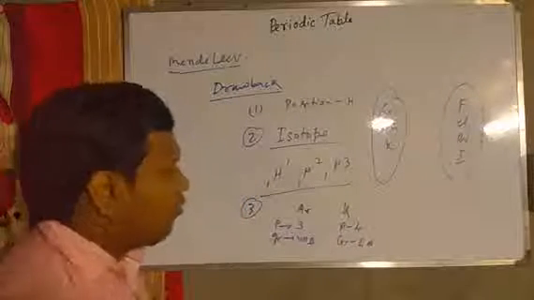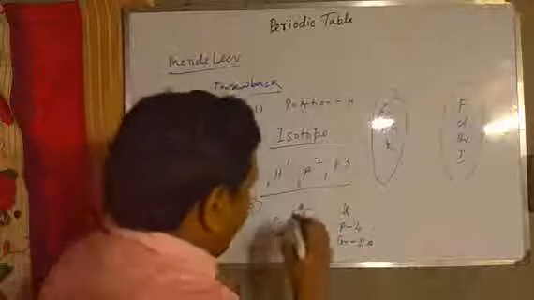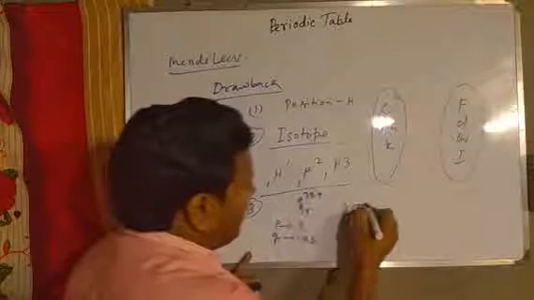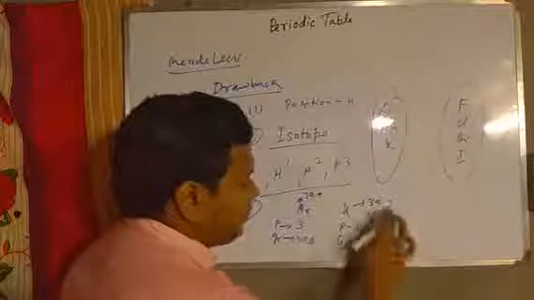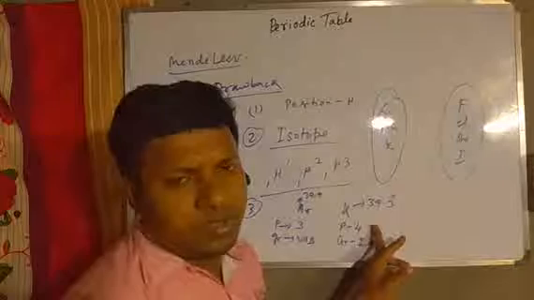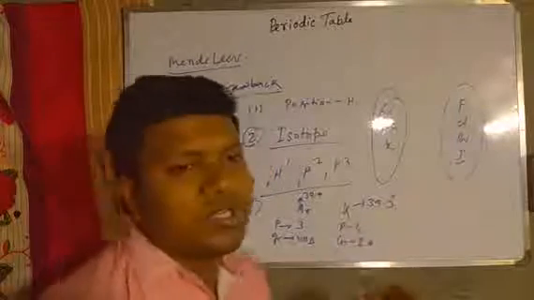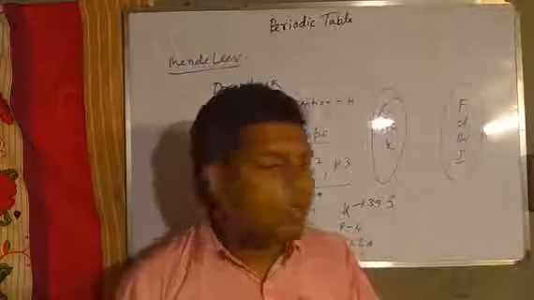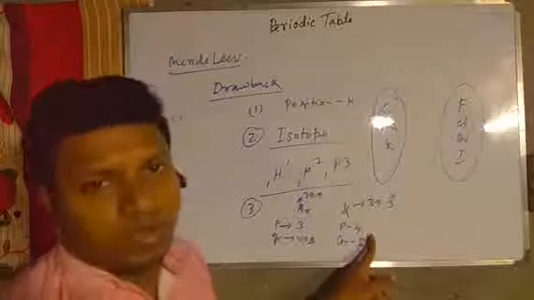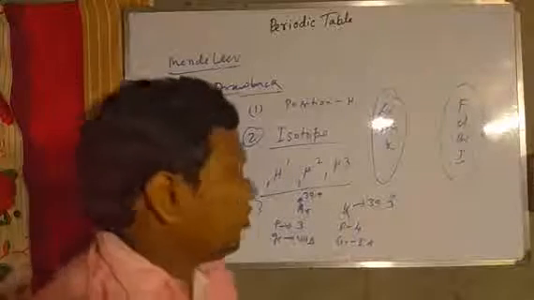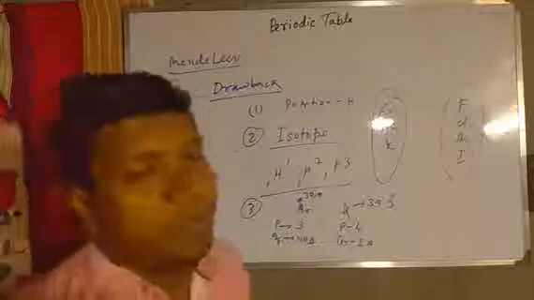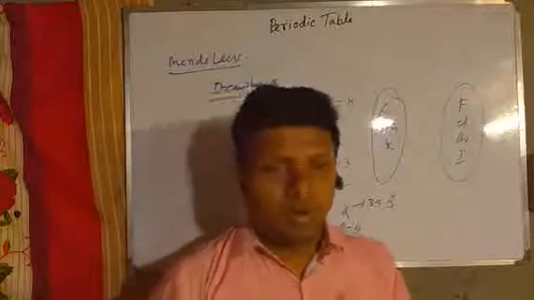But the atomic mass of argon is 39.9 and potassium is 39.3. So potassium has the lower atomic mass, so the position of potassium should be first, then argon, but this is period 3 and this is period 4. So the position of potassium and argon cannot be explained by Mendeleev's periodic law.